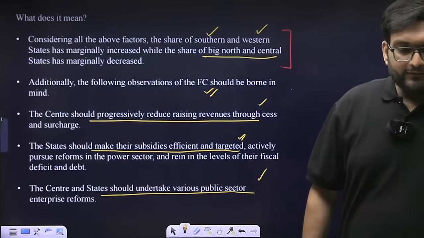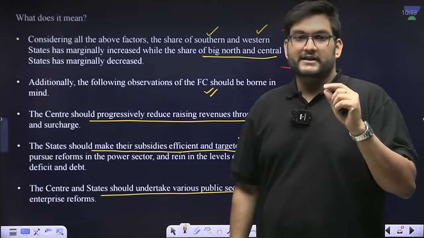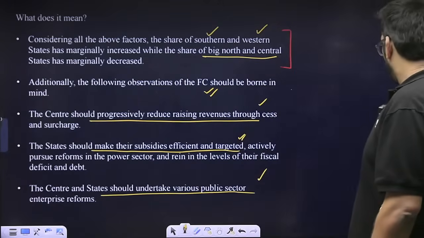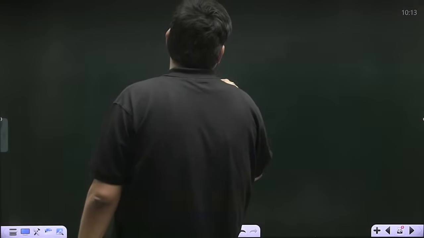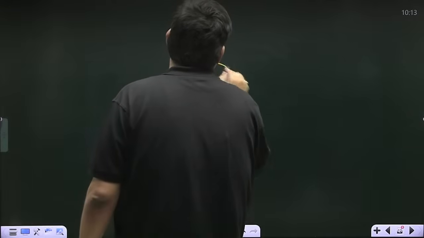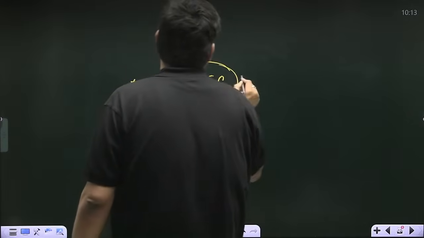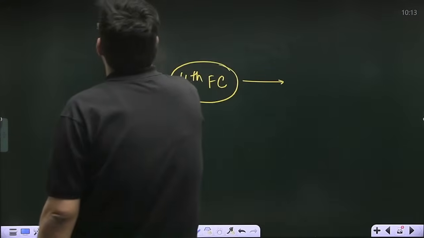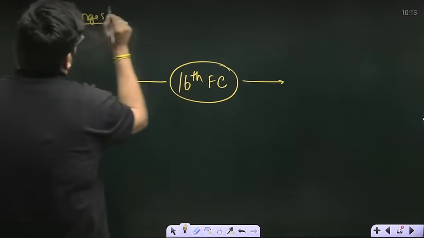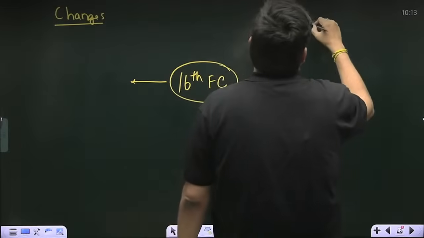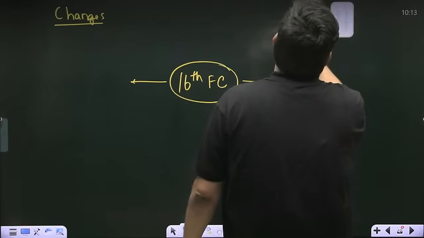Now, you have to understand one thing very clearly, very, very clearly, which is 16th Finance Commission. We have certain changes and certain principles.